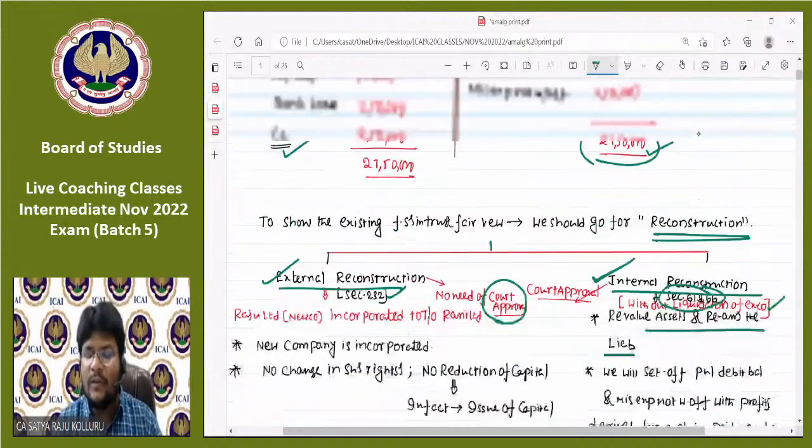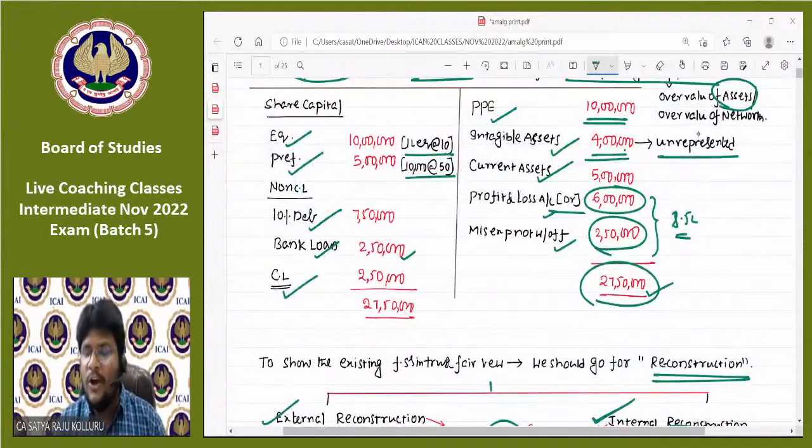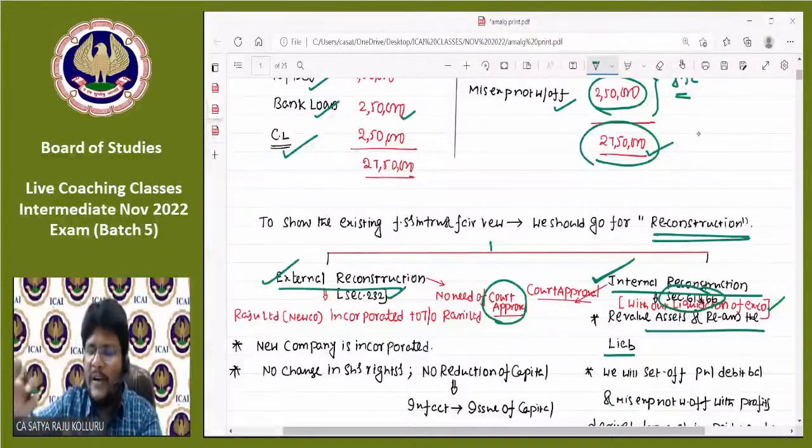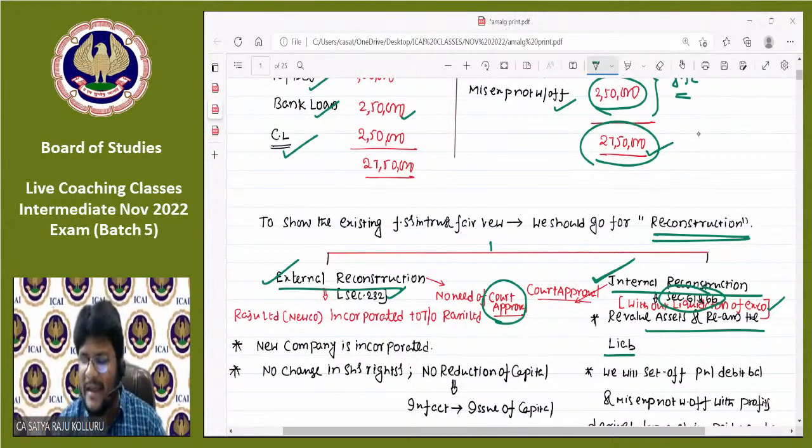Sir, what can I do with such revaluation profits or losses? You can put all such profits or losses to a single account. We are in the process of internal reconstruction, so that account is generally known as the reconstruction account. Whatever word you want to use, X account, Y account, it is a temporary account. All the profits or losses which we derive during the process of internal reconstruction, we simply transfer to that account.